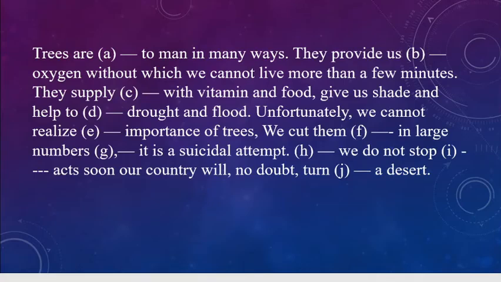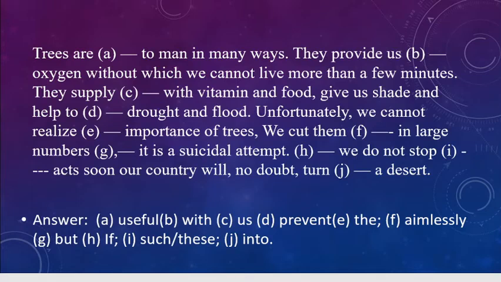So let's see the answer here. First one, trees are useful to man in many ways. They provide us with oxygen, without which we cannot live more than a few minutes. They supply us with vitamin and food, and give us shade, and help to stop drought and flood.